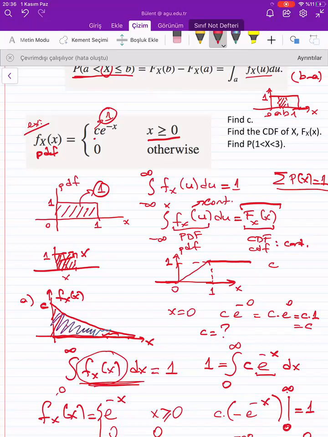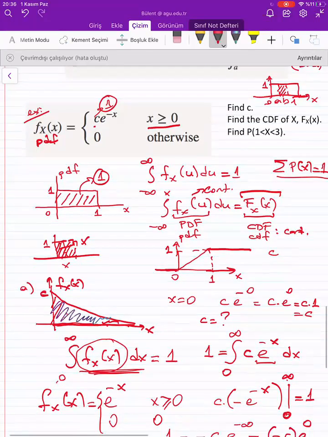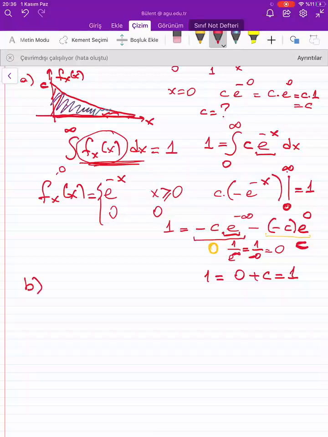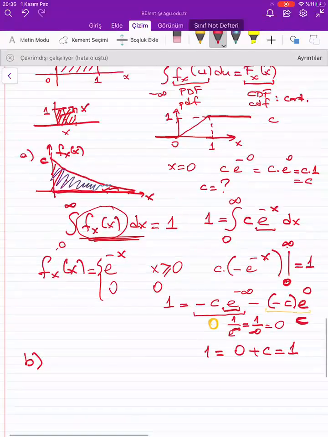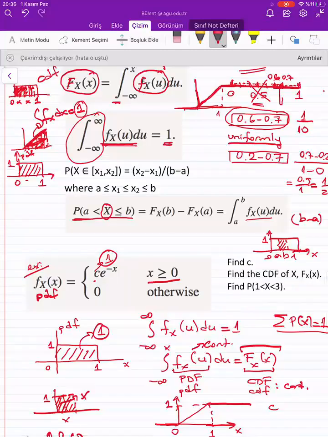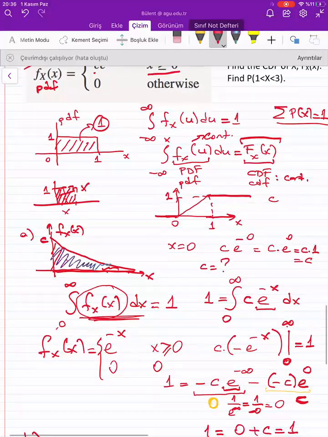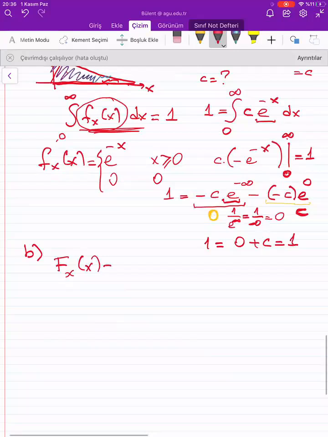So what is the next question? I should find the CDF of my function. What was the CDF formulation? I should take the integral, from minus infinity to x, of e to the power minus u du.